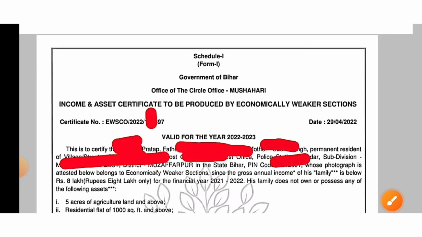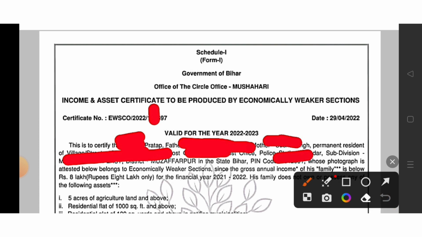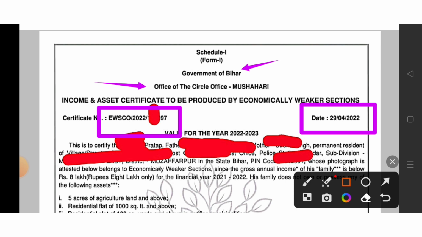You can see that it is of a candidate. Here the candidate belongs to Bihar, so Government of Bihar is written, and the office from which it was issued is the circle office. So in your certificate also something very similar to it will be written. Then certificate number and date. These two things are very important.